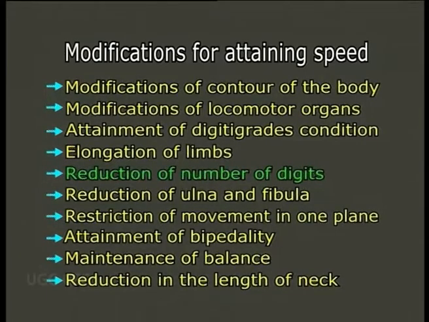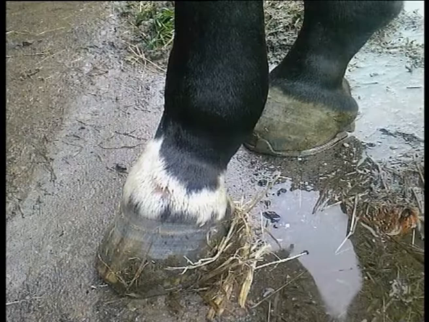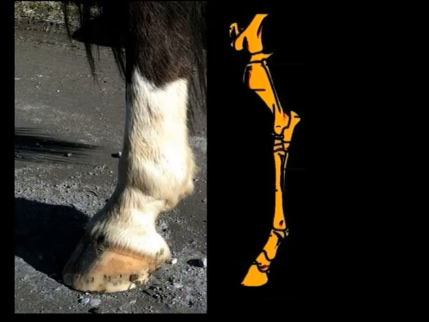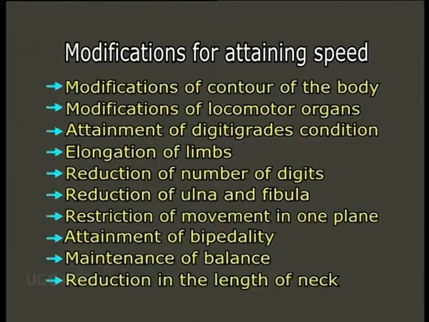Reduction of number of digits. With the attainment of digitigrade condition, there is always a reduction in number of digits. In horses, limbs have only one digit. Reduction of ulna and fibula. In horses, the fibula is reduced to a small vestige. Restriction of movement in one plane. The articulation of bones prevents universal movement, but permits movement in one plane only, which in turn helps in increasing locomotory power.